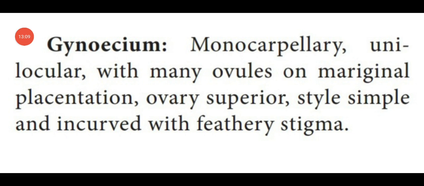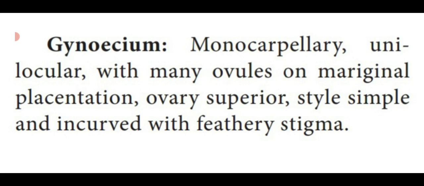Next one, gynoecium, the female reproductive organ, monocarpellary, that means it contains only one carpel. The number of carpels is equal to the number of locules. Locule means chamber. In which room the carpels are located, that is said to be the locule or chamber. If there is only one carpel, monocarpellary, the chamber is also only one.